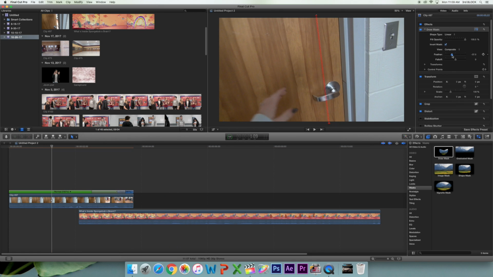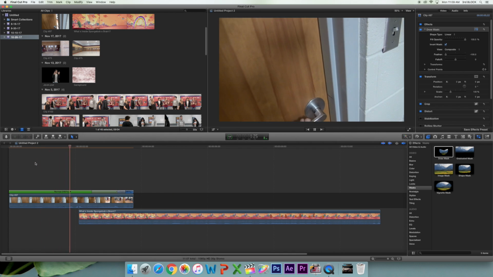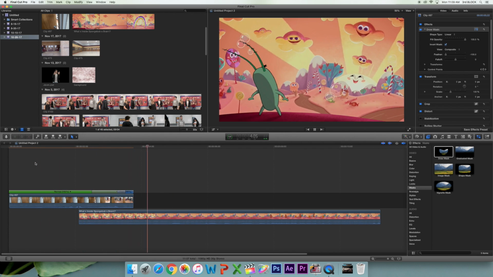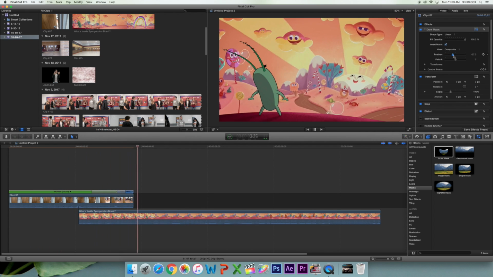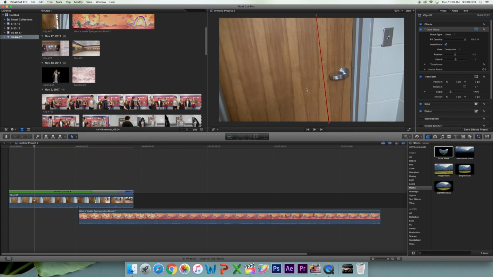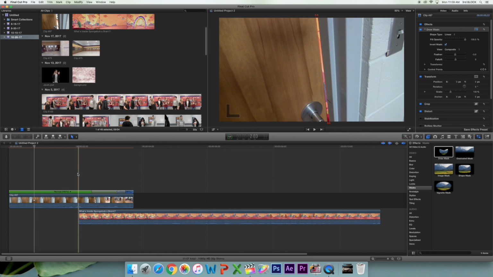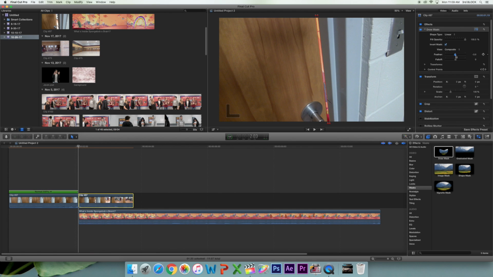And then you're going to want to feather it, like you are going to drag it all the way down. And it's going to look really weird at first. You're going to cut the video in half right where the door opens, and turn the feather tool all the way down for the first half of the video, and then for the second half, I put mine on like 15, so it doesn't look weird like it did.